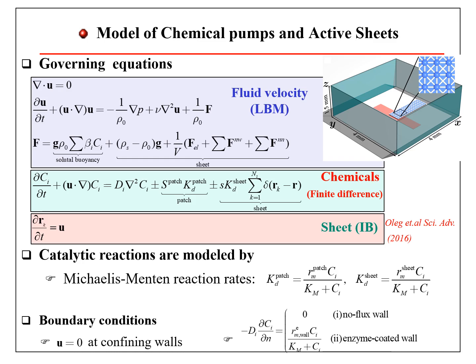The distribution of chemicals is governed by the reaction-diffusion-advection equation. The first source term is due to the catalytic patch and the second source term is due to the enzyme-coated sheets. For the passive sheet, the second source term is 0. Catalytic reactions are modeled by Michaelis-Menten reaction rates. Boundary conditions are: velocity is 0 at solid walls, and no flux for chemical at solid walls. For enzyme-coated walls, it is described by this equation.